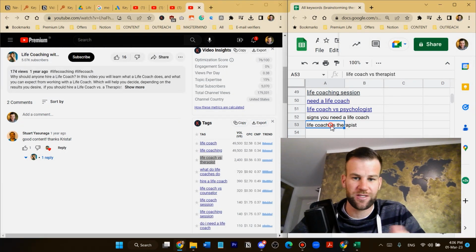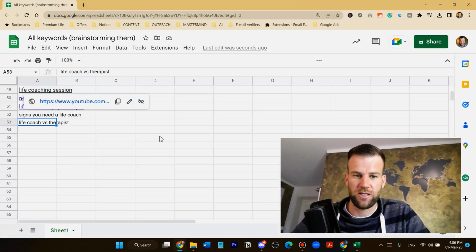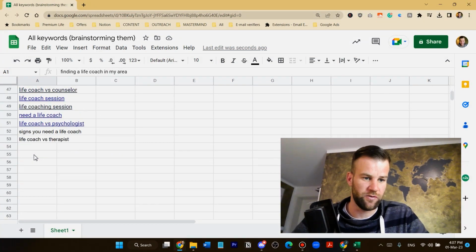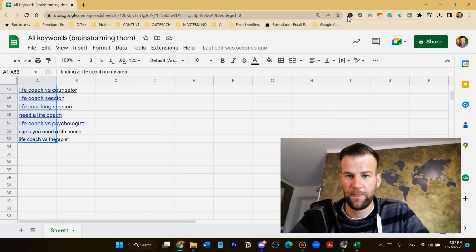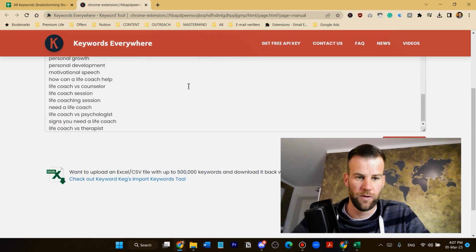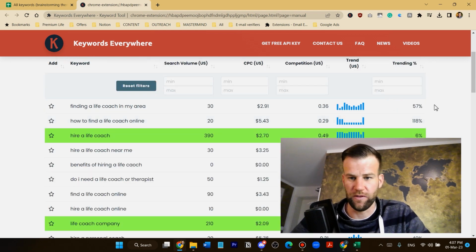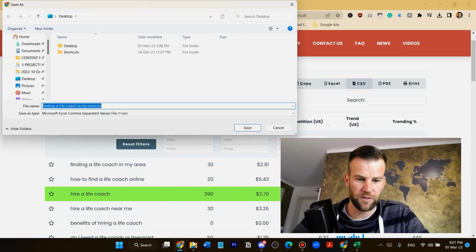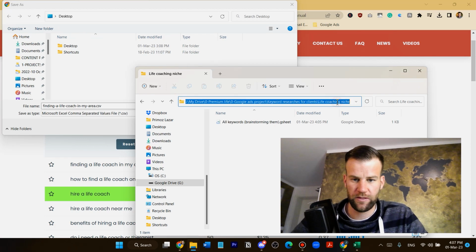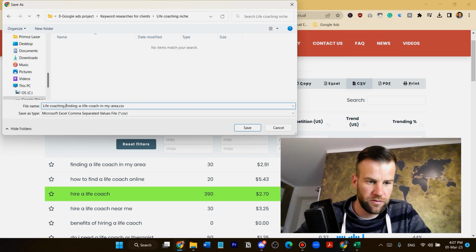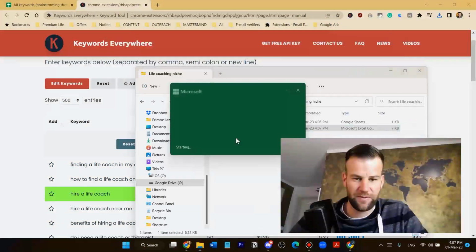But now we've just generally researched the life coaching niche, and we have all of these keywords. I'm going to copy them into the keywords everywhere management tool, pull the searches and the metrics for all of them, and download this to my computer. Let me just save it somewhere here. Life coaching niche CSV number 1, whatever. We're going to open this file now.